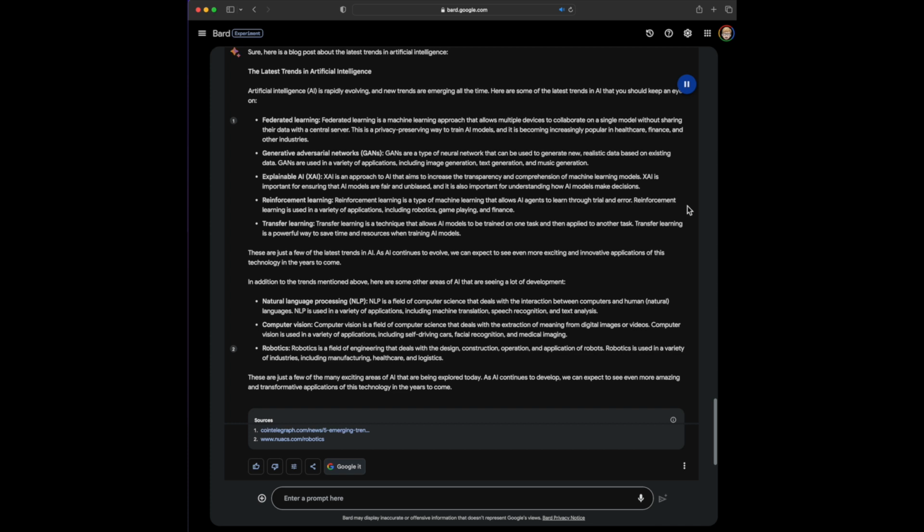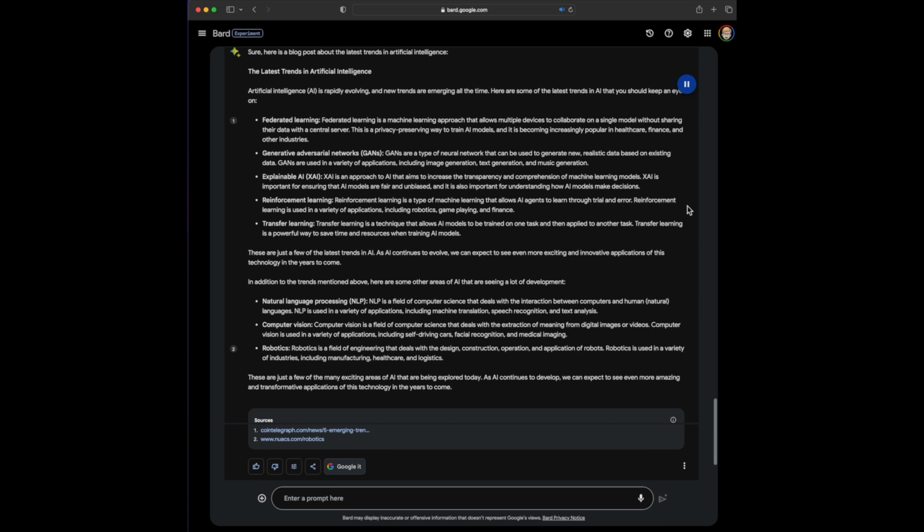Generative adversarial networks, GANs. GANs are a type of neural network that can be used to generate new, realistic data based on existing data. GANs are used in a variety of applications, including image generation, text generation, and music generation. Explainable AI, XAI. XAI is an approach to AI that aims to increase the transparency and comprehension of machine learning models. XAI is important for ensuring that AI models are fair and unbiased, and it is also important for understanding how AI models make decisions.